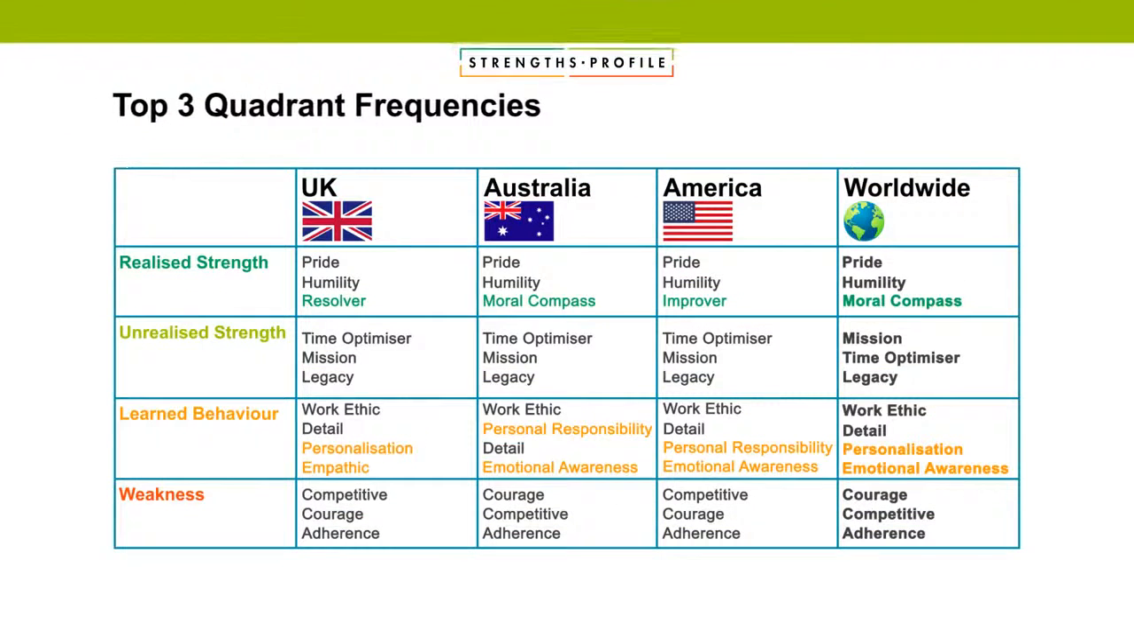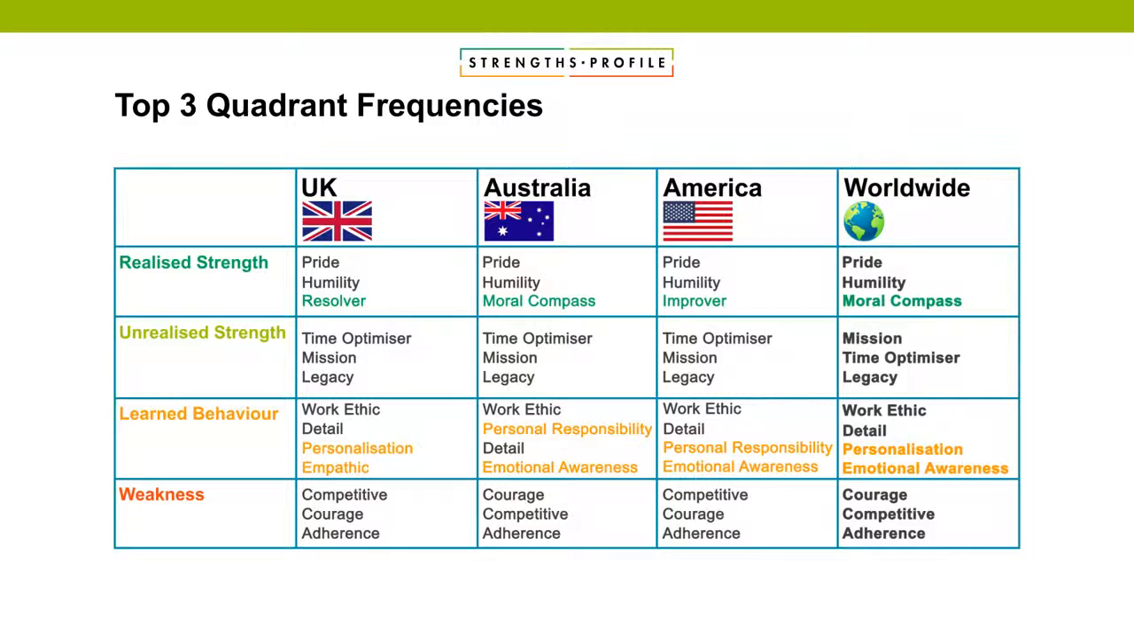So let's look at those top 3 quadrant frequencies across UK, Australia, America, and across all of the data as well, across those over 30,000 strengths profiles. So within the realised strengths, pride was the top, and this is the most common realised strength worldwide and within the separate countries that we looked at as well, that you can see. So I guess this was a bit of a surprise in that we often coach and see it as realised strengths, but maybe that shine, that number one was a small surprise to us. But I guess it makes sense.